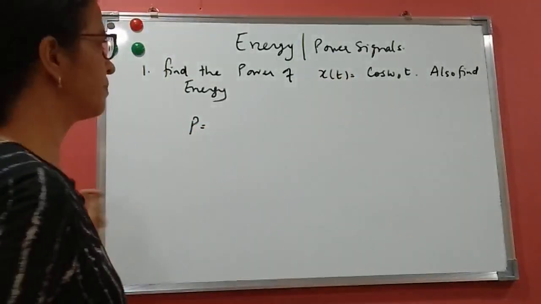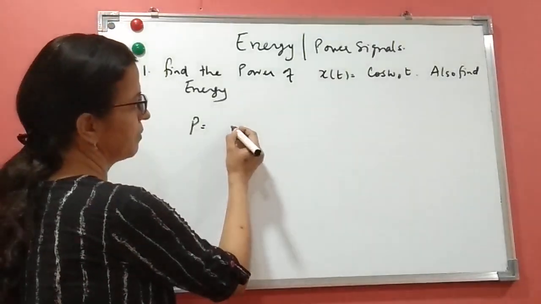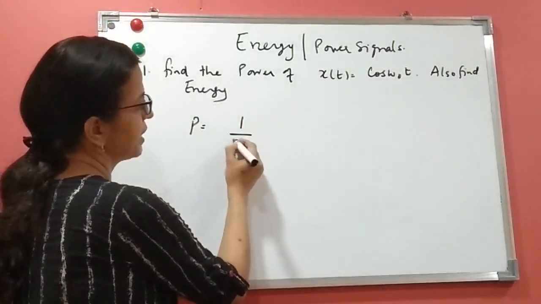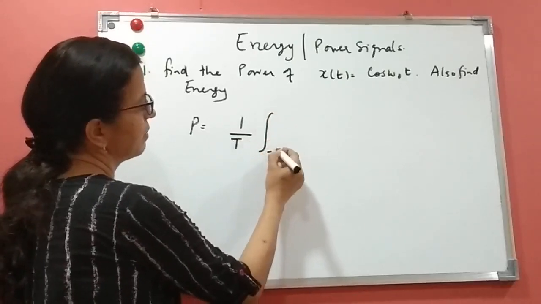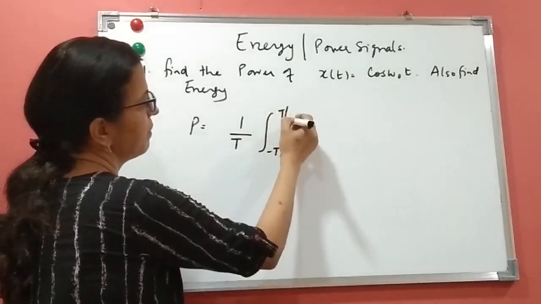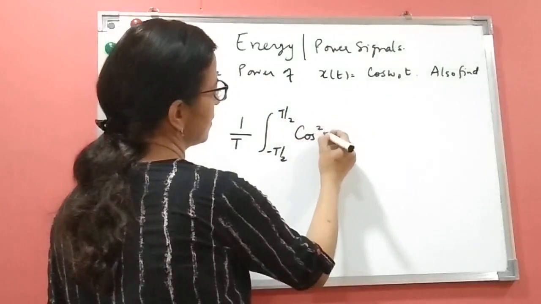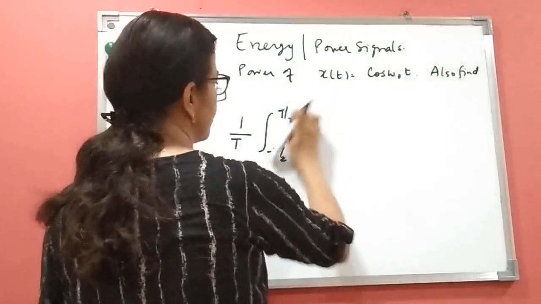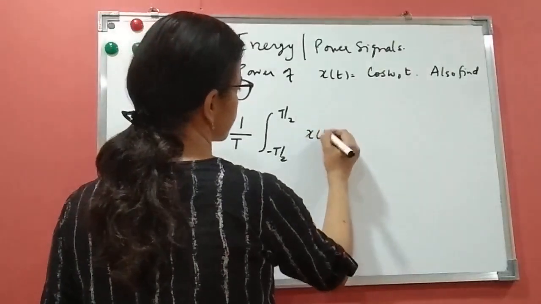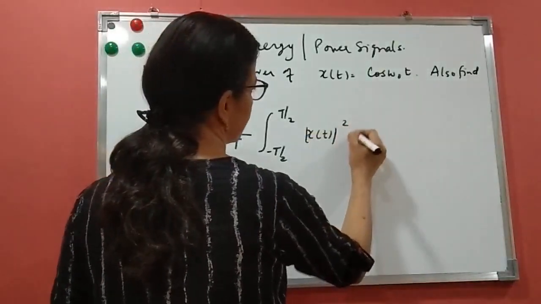Since it is periodic, we'll apply the formula for the period. The formula is 1 by T, integral from minus T by 2 to T by 2 of x(t) square dt.